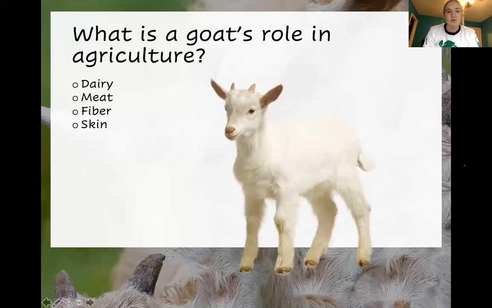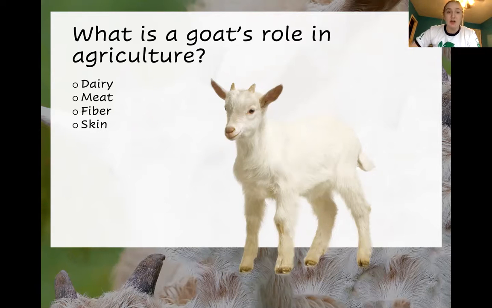So, what is a goat's role in agriculture? So, goats have about four main roles in agriculture. The first being dairy. So, goats are milk producers, which means they also can create cheese products as well as ice cream products, for instance. Goats are also utilized for meat, not so common in the United States.